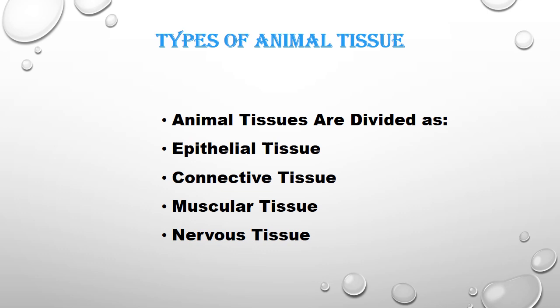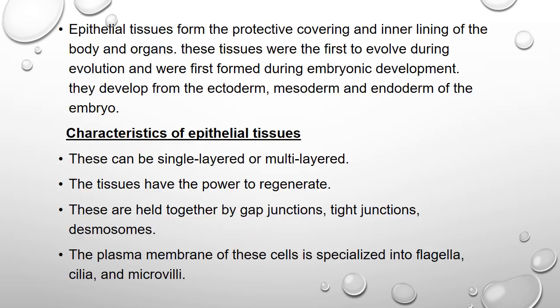Then muscular tissue. In muscular tissue, all muscles come under it. Nervous tissue forms the nervous system, which carries sensory signals from the environment to our brain. These are the four basic types of tissue: epithelial tissue, connective tissue, muscular tissue, and nervous tissue.